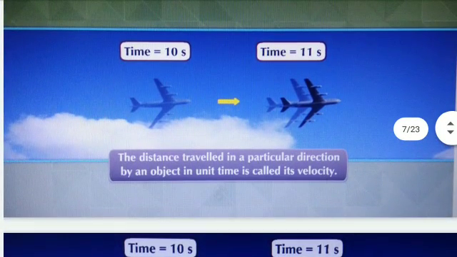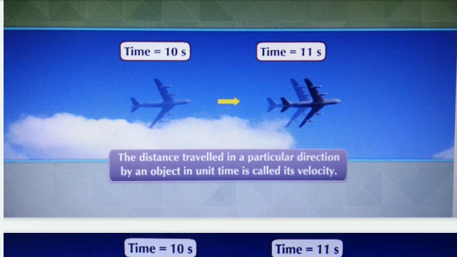Now in this picture, an aeroplane is shown. At the first point it has taken time 10 seconds, and at the second point it has taken time 11 seconds to travel. The distance traveled in a particular direction by an object in unit time is called its velocity. This is the definition of velocity.